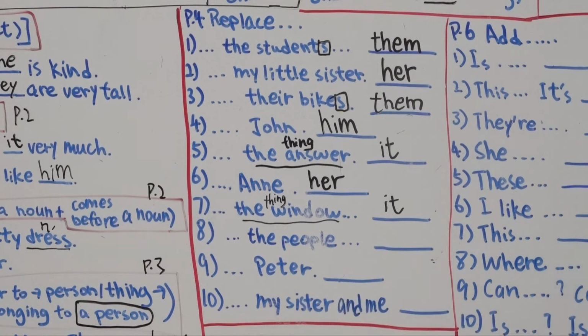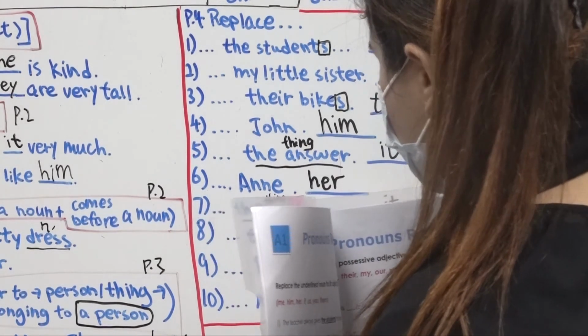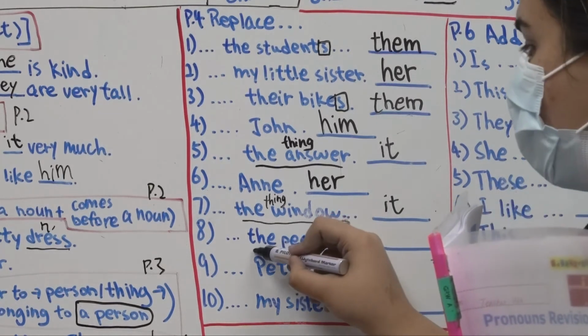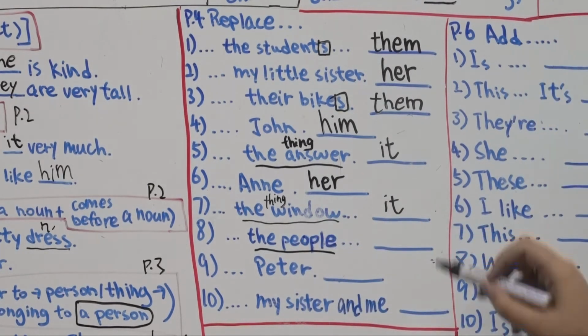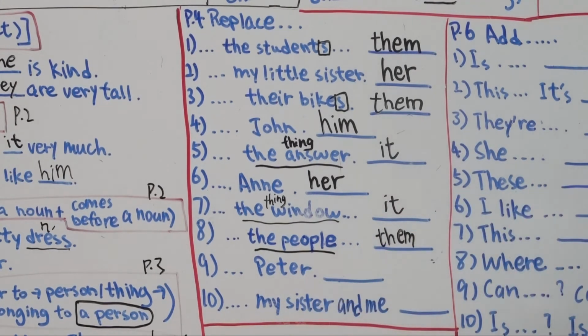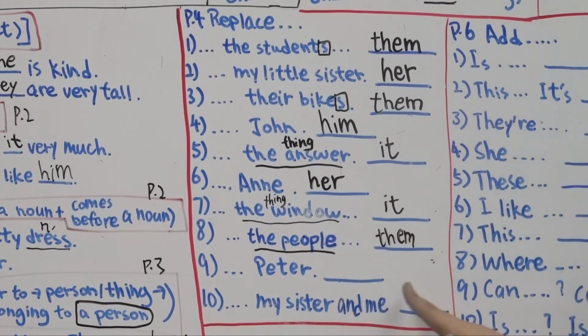Remember to read. So, for the people, which object pronoun do we use? What do you think? I have mentioned it several times. People, is it for just one or more than one? It's for more than one, right? So that's why we use them. The singular form of people is person. You may say 10 people, 100 people, that's for plural. But for just one, we can use person, okay?